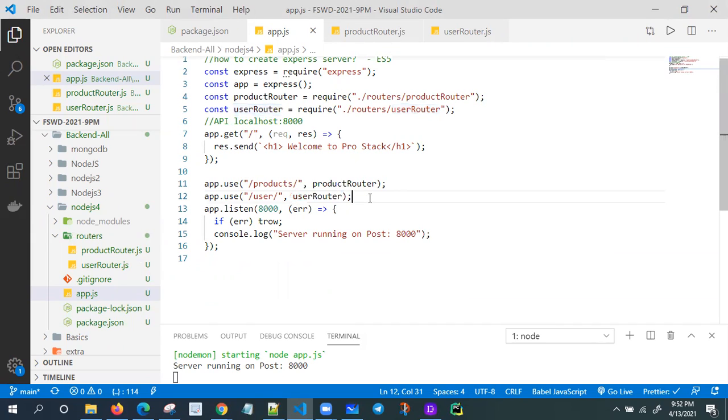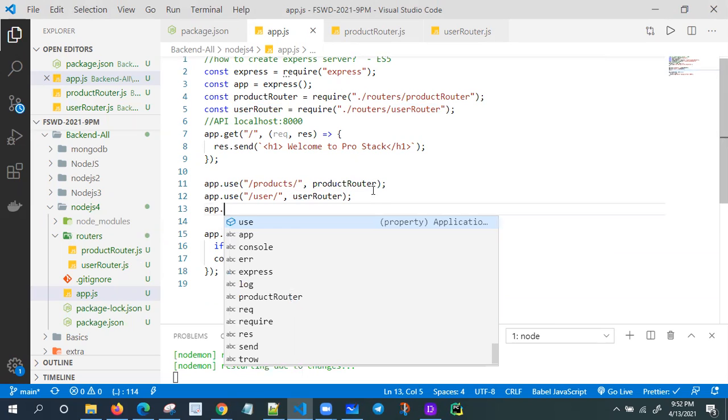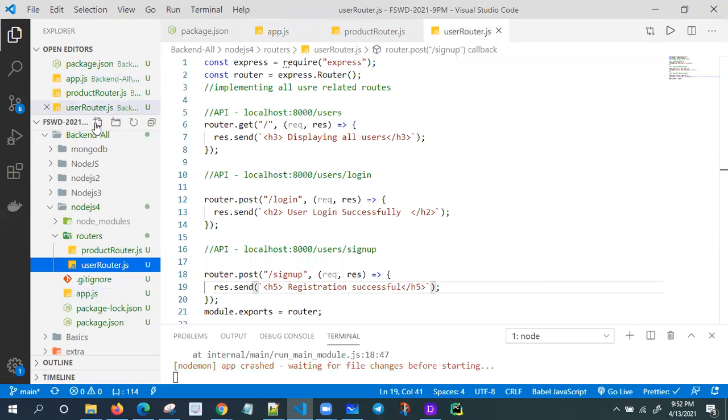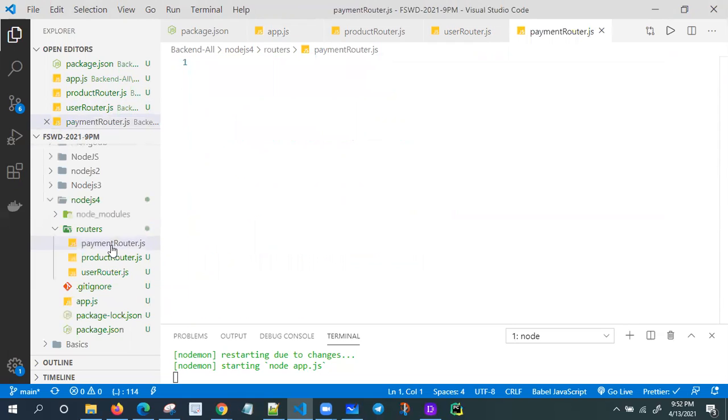Okay. So if you want next, you want to relate it to all product related, all payment related. App.use /payments. And if anyone requests payments, I need to navigate to my payment-related router only. Create the payment router also. Let me create here paymentrouter.js. Okay, like this. I need to implement the same code again. So let me go to app.js.